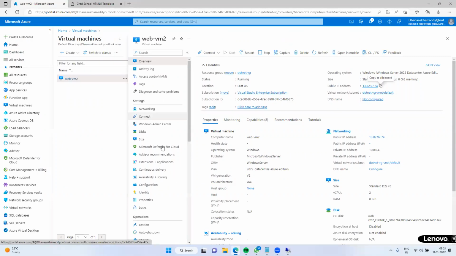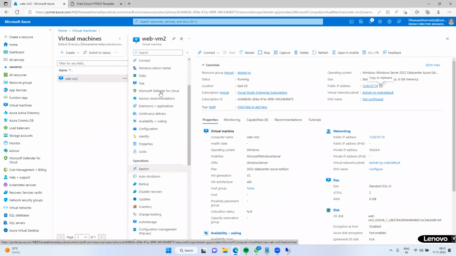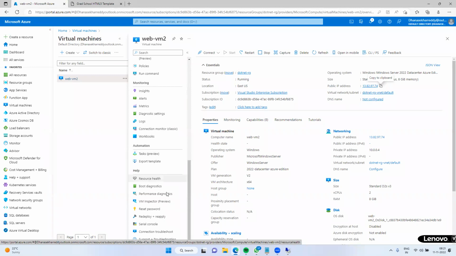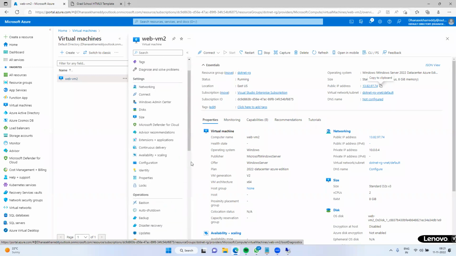Here we have identity, logs, Boston server, updates, run command, diagnostics. If we get any issues, how to troubleshoot. Okay, next, what is the performance diagnostic? VM inspector. Many features are there. We will see one by one.